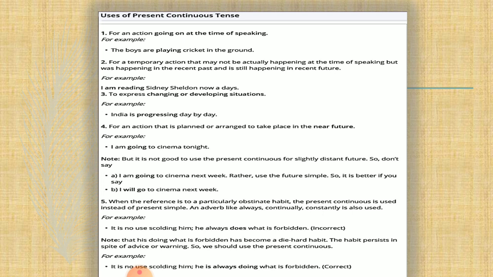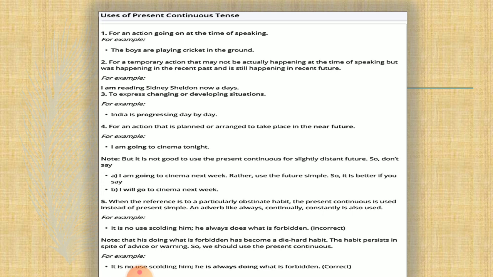To express a changing or developing situation, that means something is in progress, like India is progressing day by day. We're not talking about the moment, but we're talking about what is happening nowadays. For an action that is planned or arranged to take place in the near future, same as I've talked about earlier in the progressive tense, the same has been used over here for the planned future action.